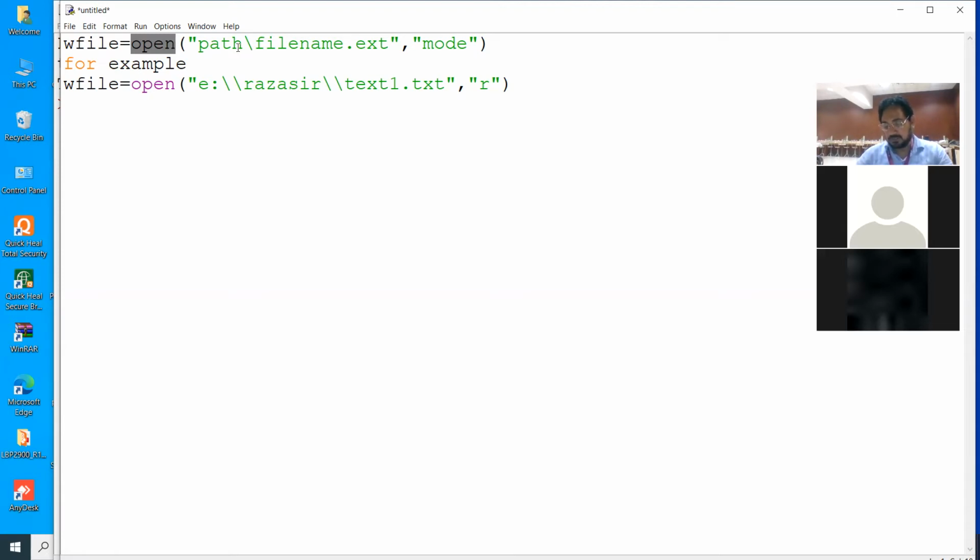File modes supported by Python are, अब वो automatically आएगा. File modes are used for this purpose. So this is chart I'm giving. Okay. File modes.